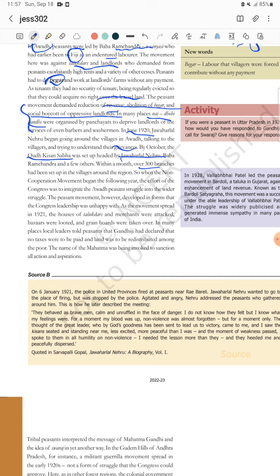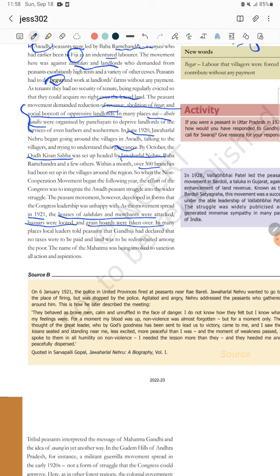They waited a long time, but no step was taken towards them. No step was taken toward the welfare of the people. So the peasants lost their patience, and the peasant movement started in a very active way. How? As the movement spread in 1921, the peasants started attacking the houses of the talukdars and merchants. Bazars were looted. Bazars means markets.